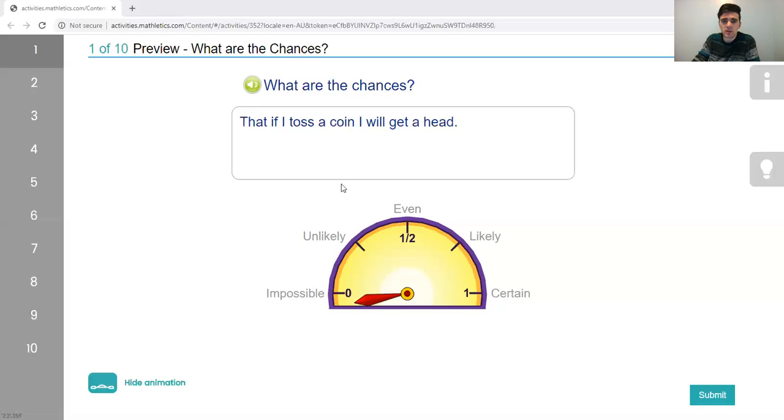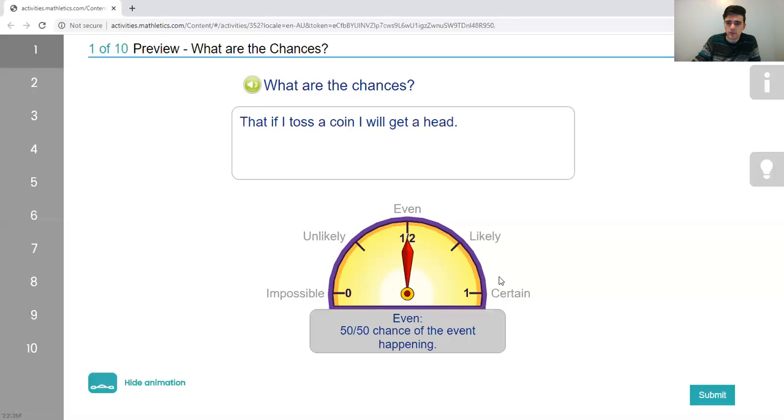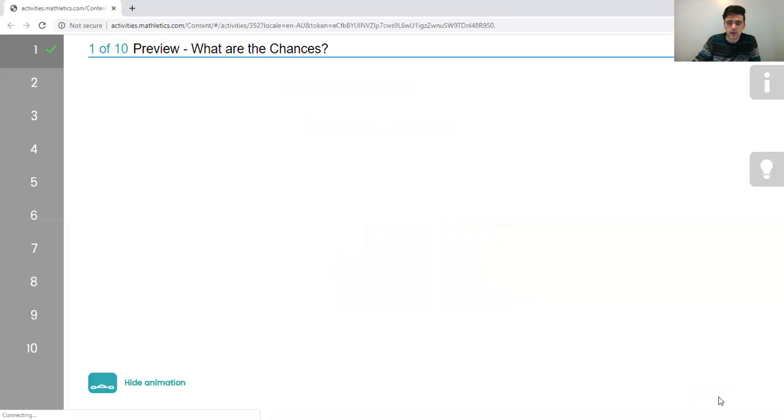Without further ado, we can get started here. What are the chances that if I toss a coin, I will get a head? Well, that's a 50-50 chance. There's head on one side, tail on the other side. So I'm going to say that the chances are even, and that's correct.